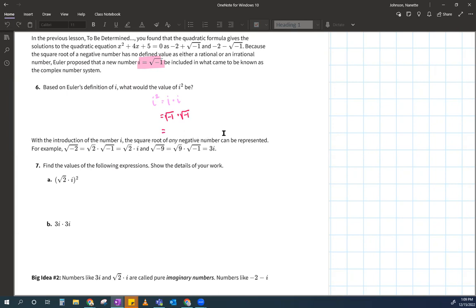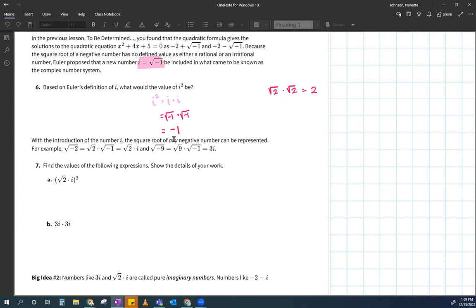Yeah, it's the square root of 4. And what's the square root of 4? 2. What do you notice happens? Square root of 2 times the square root of 2 is just 2, right? So therefore, what's the square root of -1 times the square root of -1? It's 1. It's -1, sorry. It's -1. Very good. It's just -1.